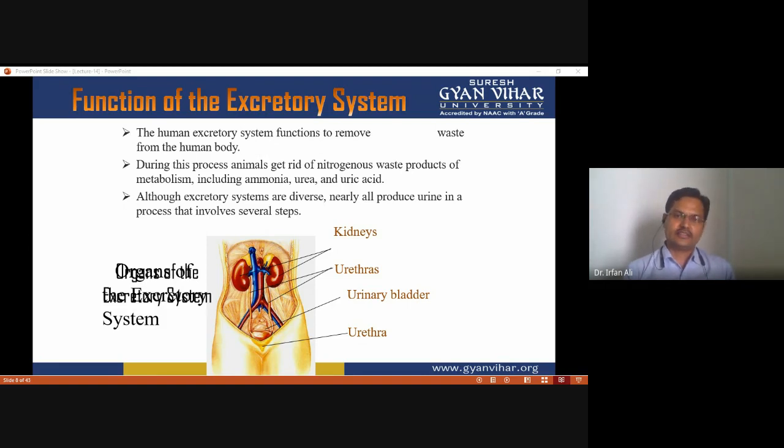Excretory systems are diverse, but nearly all produce urine in a process that involves several steps. The typical excretory system includes one pair of kidneys, ureters, the urinary bladder, and the urethra.